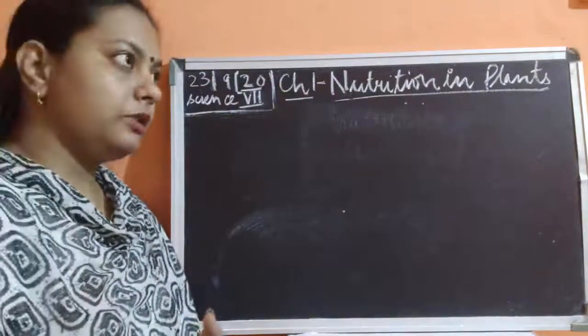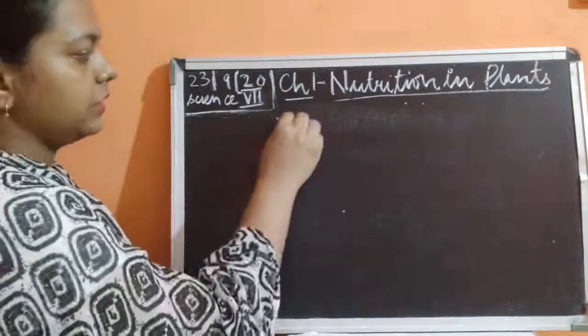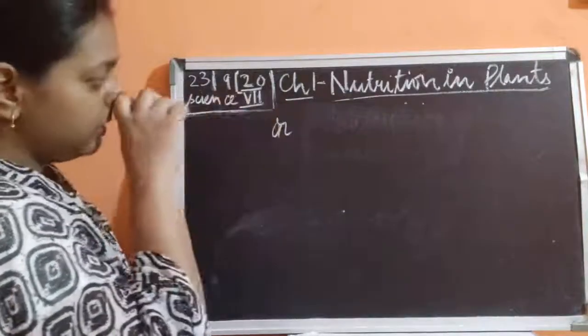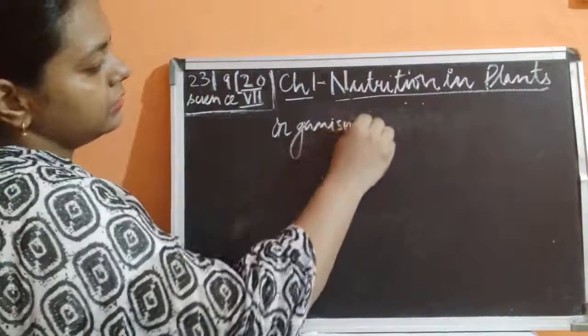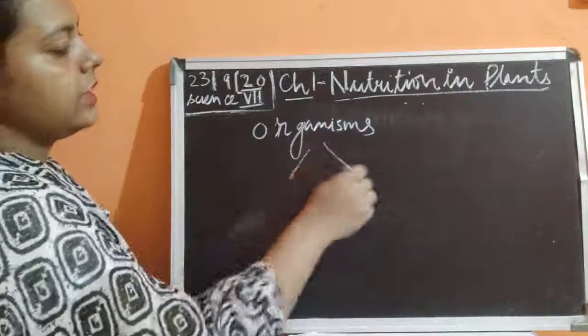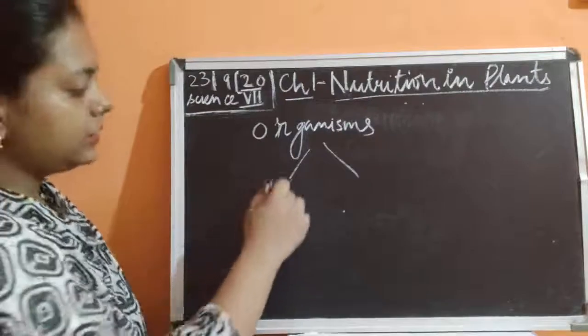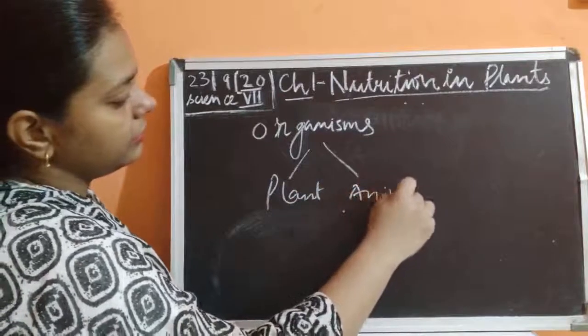If we are talking about living organisms on the earth, there are only two types of organisms. What are these two types? The two types of organisms are either plant or animal.